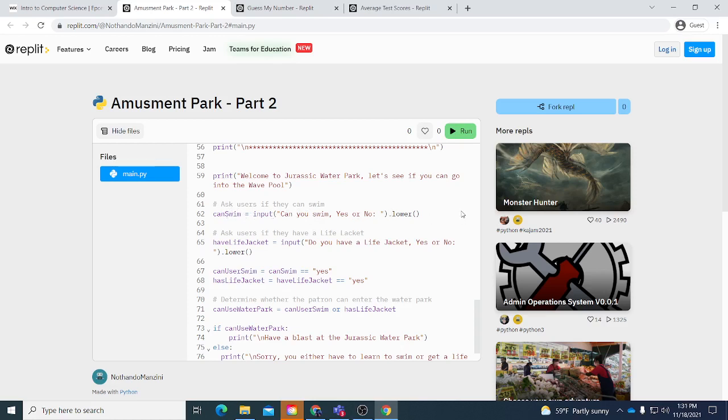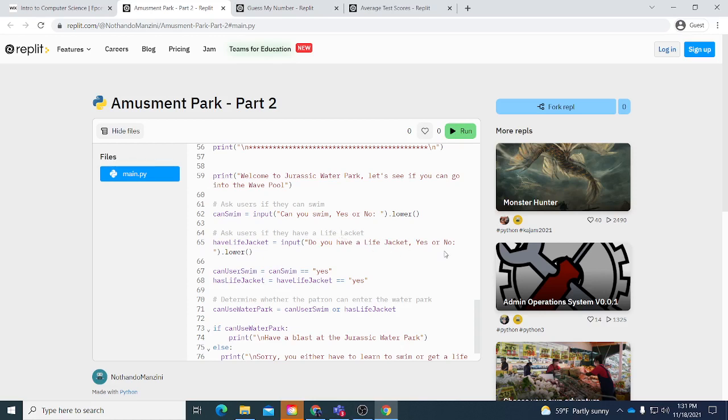And dot lower is just to make sure that if they write, for example, uppercase Y and lowercase es for yes, it's still going to count it, or all lowercase or any of that. It's just going to make sure that all options are available, and it'll still count as no or yes.